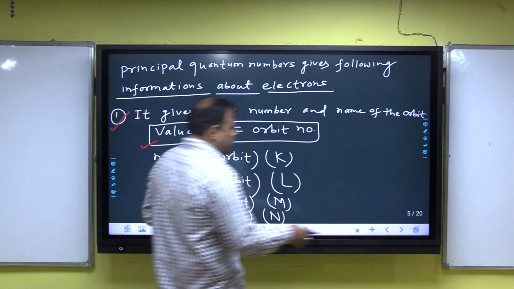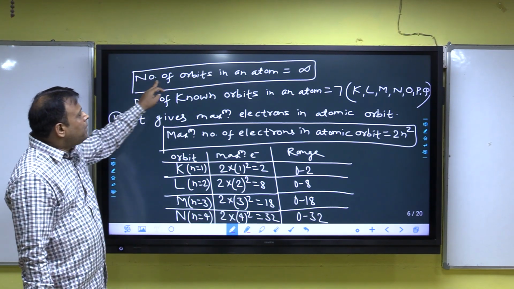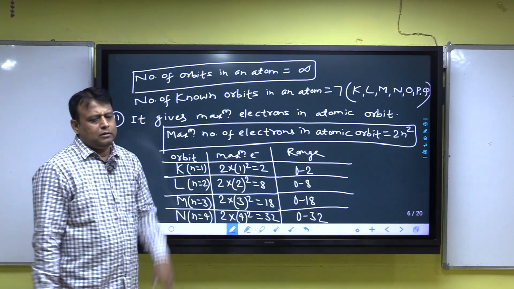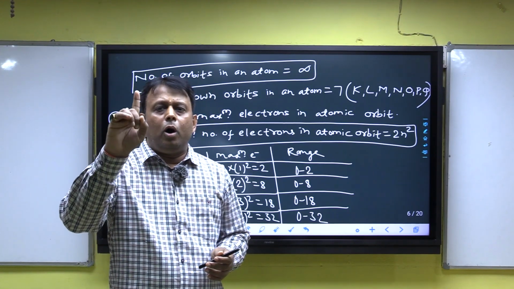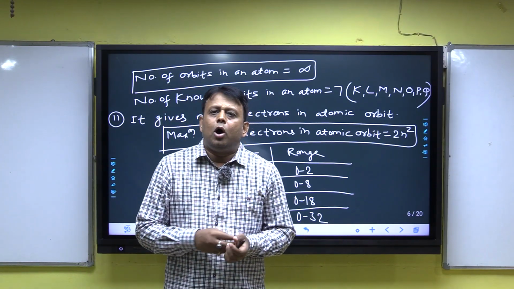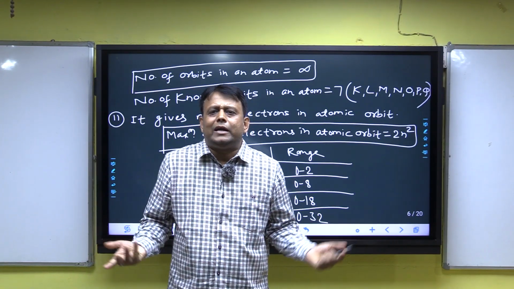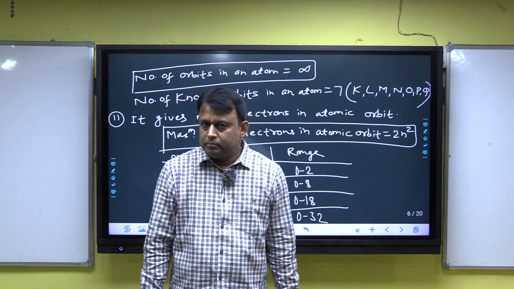Now, the second point. Listen. One question for you all: the number of orbits in an atom. If a question asks how many orbits are in an atom, the answer will be infinite, not 7.